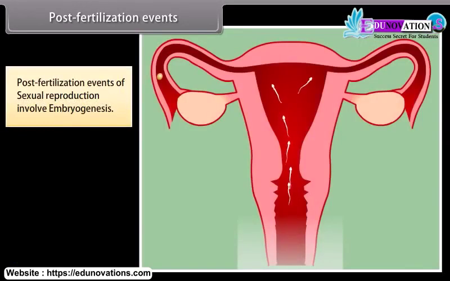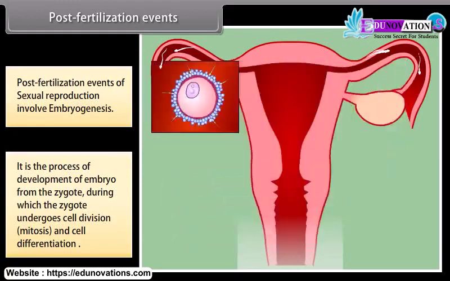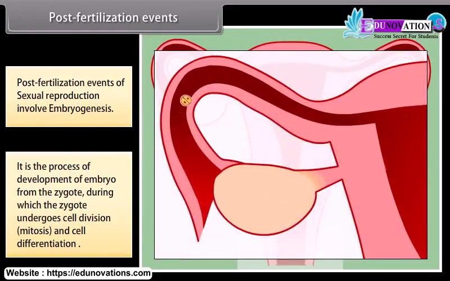Post-fertilization events. Post-fertilization events of sexual reproduction involve embryogenesis. It is the process of development of the embryo from the zygote, during which the zygote undergoes cell division, mitosis, and cell differentiation as shown in the diagram.